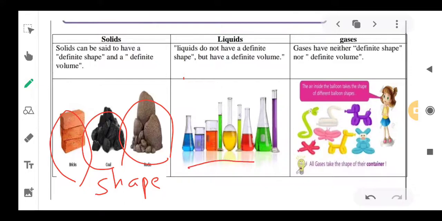If you observe these vessels, the shape is changing from vessel to vessel. So there is no fixed shape, but liquids have definite volume. And gases have neither definite shape nor definite volume. These are all gas-filled balloons with different shapes. So gases don't have definite shape.